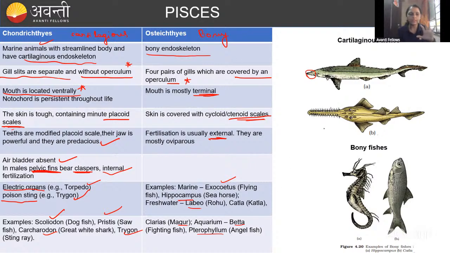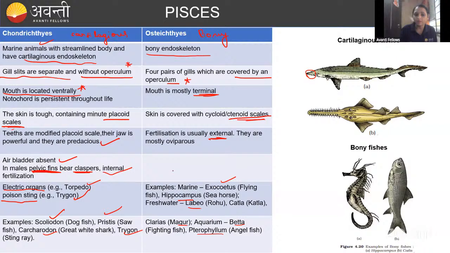Yeah, this is about the cartilaginous fishes and the bony fishes. Do you have any confusion over here, guys? I think I went a little bit fast. Sorry for that. Did you understand this, guys? Do you have any question over here? You can go through these notes also when you are revising.